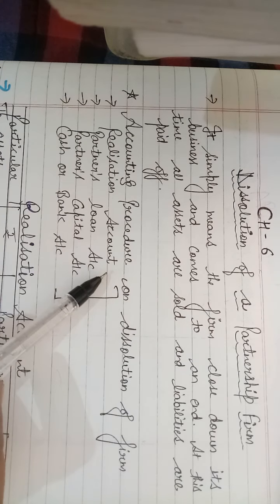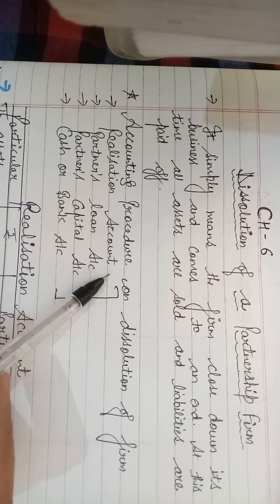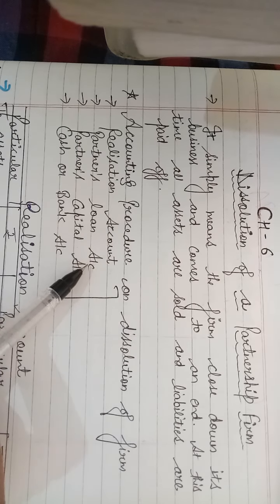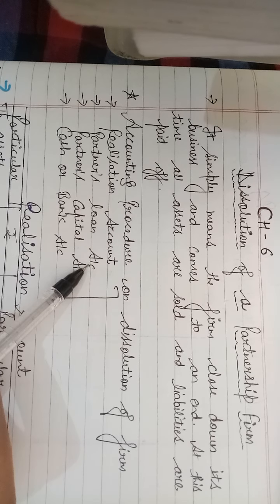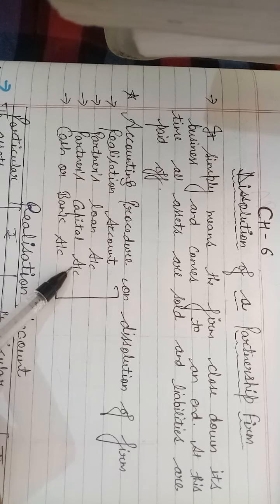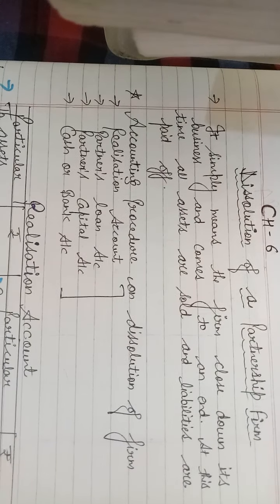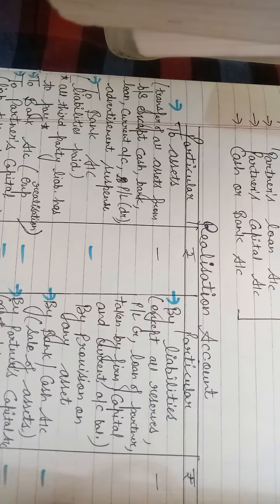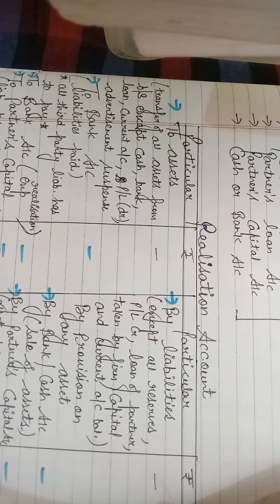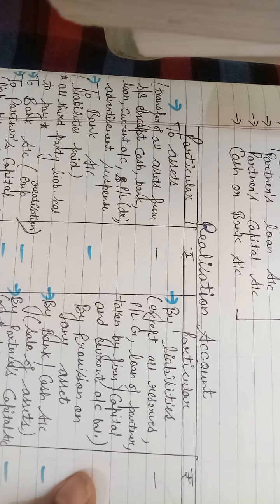First one is we have to prepare realization account. In this account we sell all the assets and pay all outside liabilities. Then if amount is left, we pay partners loan account, then partners capital balance, and at last we prepare cash or bank account. Clear? So first of all, see our main account, that is our realization account, which is a very important account of this chapter.